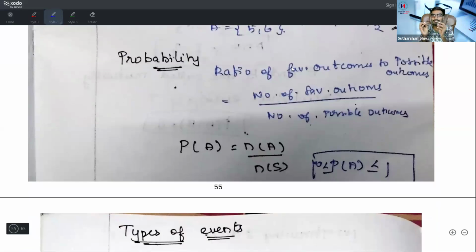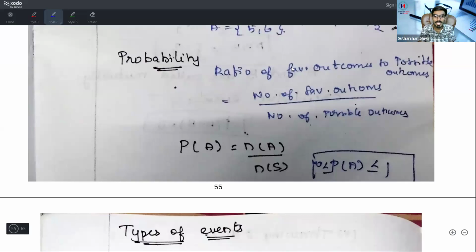0 ≤ P ≤ 1. Under probability, you will not get a negative value. Either you get 0, or 1, or any value in between, like 0.1, 0.2, 0.3, 0.4, 0.5. Like this only you will get a value. You will never get a negative value, and you will never get a value more than one.